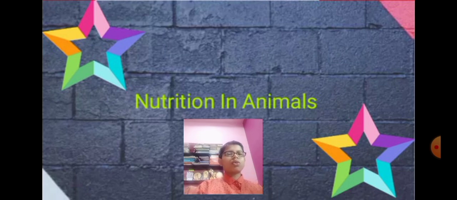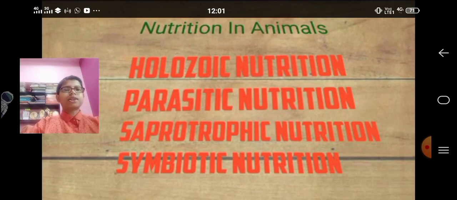You all know that animals cannot prepare their own food. They are dependent on the plants for their food, so they are called heterotrophs. In this video, we will study the four types of heterotrophic nutrition in animals. Here you can see the four types. First is holozoic nutrition, second is parasitic nutrition, third is saprotrophic nutrition, and the fourth is symbiotic nutrition.